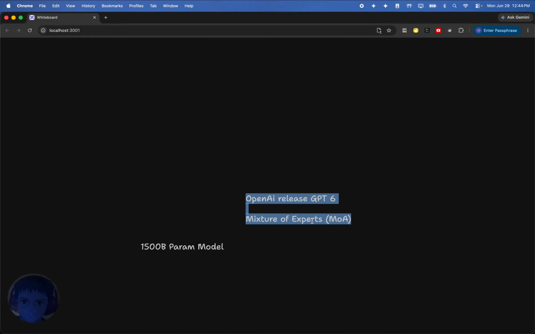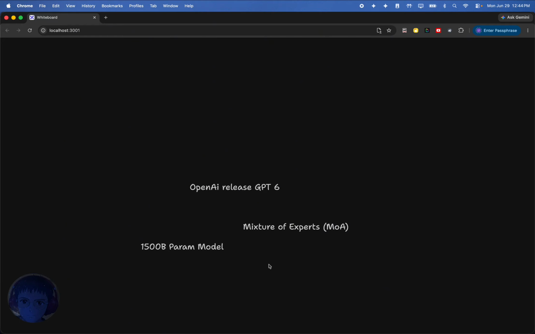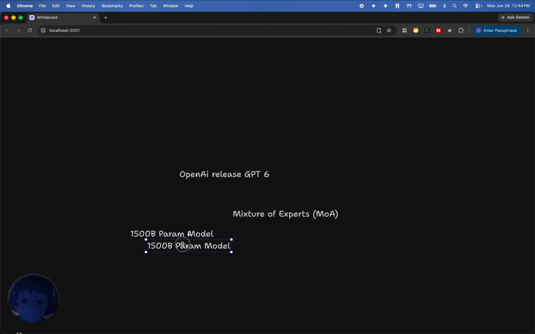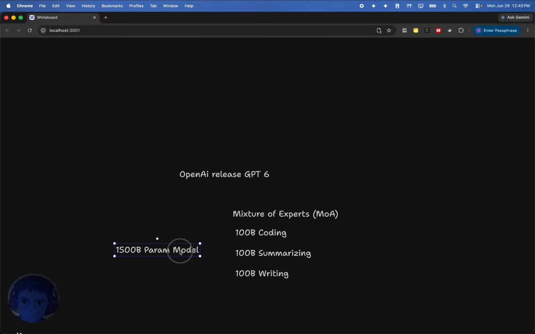And so I should have separated this out. Again, this is one take, so you do kind of have to bear with me with some of these, but when they release this, right, this is actually, in reality, many smaller models. So you might have a 100 billion parameter model dedicated to coding. You might have a 100 billion parameter model dedicated to summarizing, maybe to writing, right? This is just a rough example. You'd have to look into kind of how the nitty-gritty works, but for the most part, when they release these models and they're claiming 1,500 billion, really what they mean is it's a culmination of a mixture of experts.